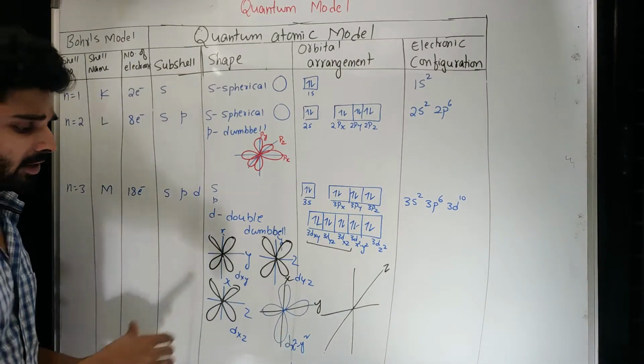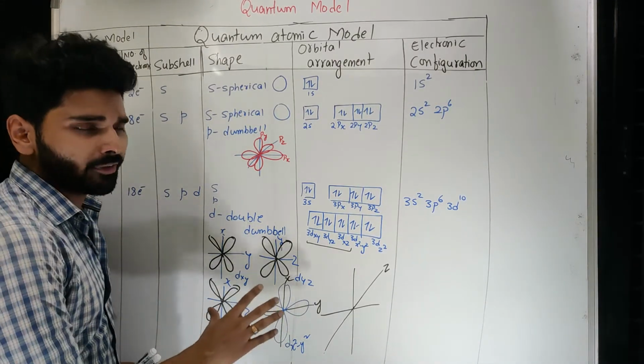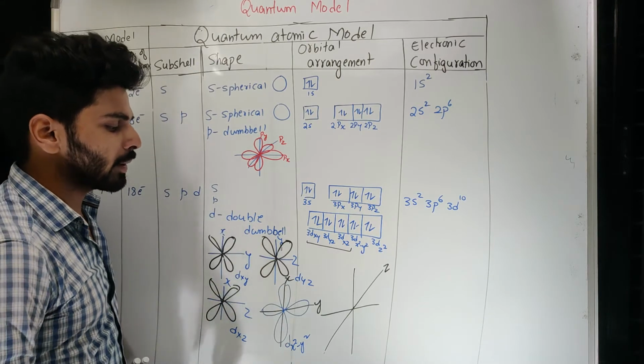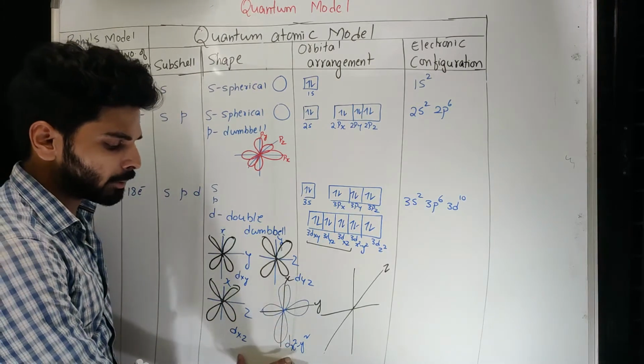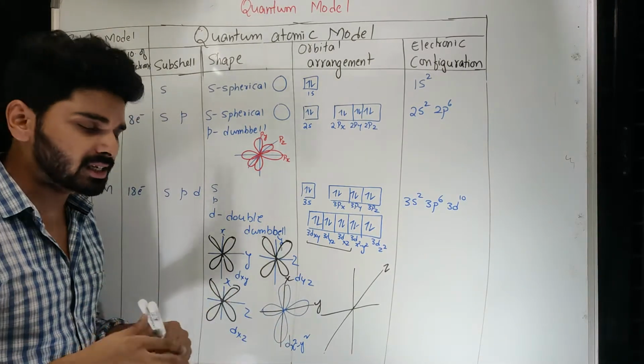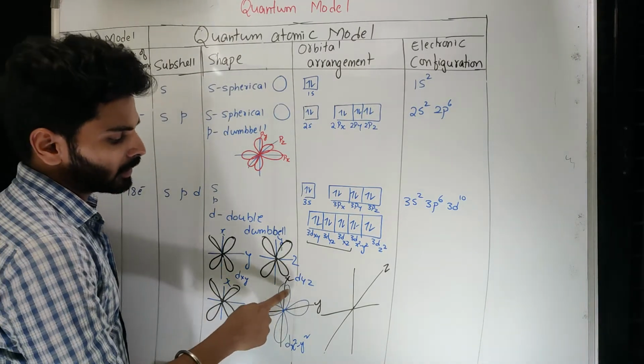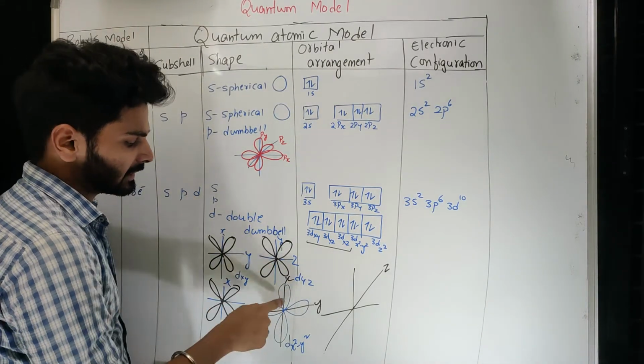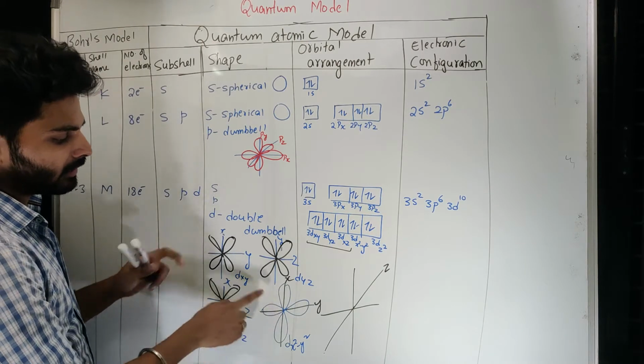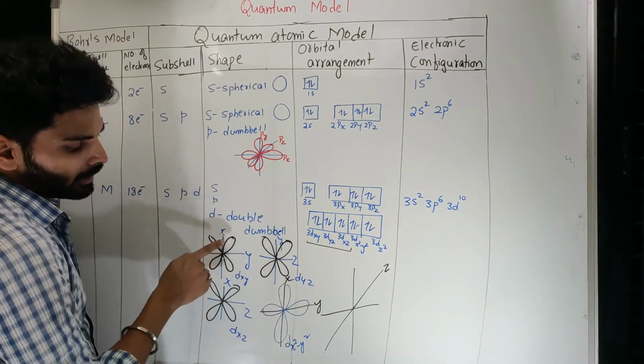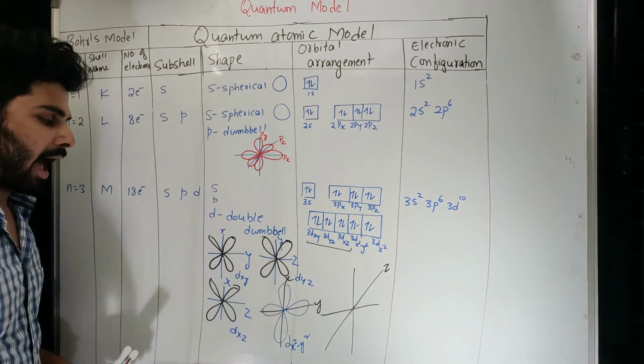You must be wondering where they belong. It is very difficult to tell you in a 2-dimensional way where they belong, but you just remember that, because we are not going to study in detail about that. So remember, these 2 dumbbells are on the axis. So how are these 2 different? Here 2 dumbbells are on the plane and there 2 dumbbells are on the axis.